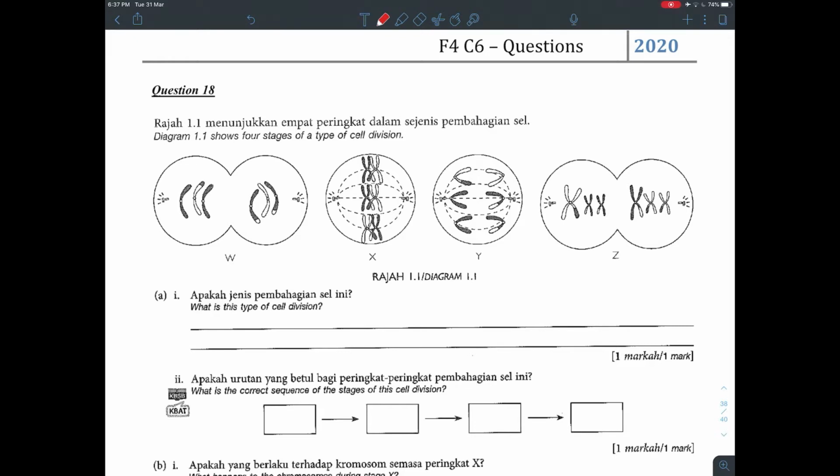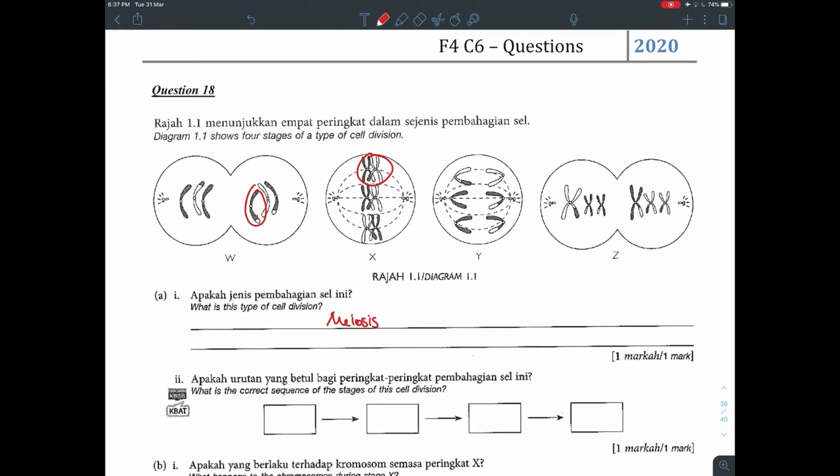At the beginning, it's like last week's lesson. They ask, what is the type of cell division? When you see tetrad and crossing over, which means variation in gametes, this is definitely meiosis.